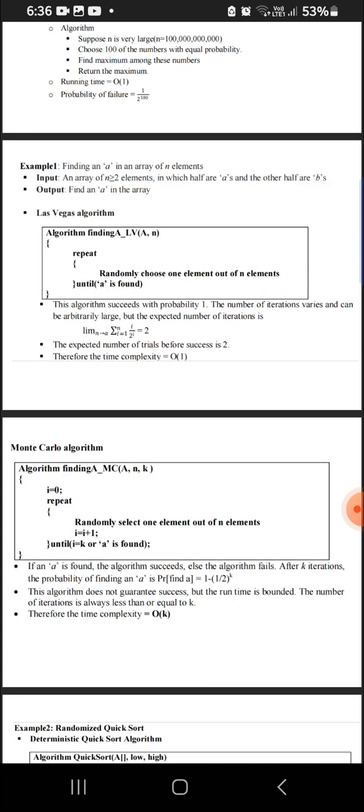The number of iterations varies and can be arbitrarily large. So iterations can be very large, but the expected number of iterations is the limit as n tends to infinity of the sum over i equal to 1 to n of i by 2 raised to i.